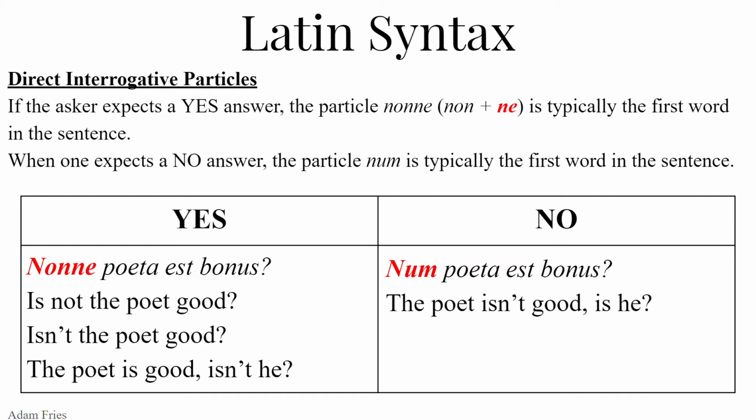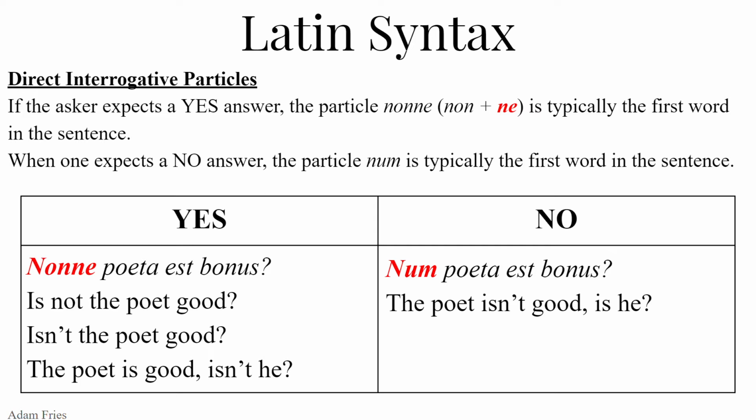Don't call me Shirley. So the particle nonne is typically the first word in a sentence if someone is expecting a yes answer. Now, you don't have to say yes. Do you always say yes when your parents say, you did your homework, right? I mean, if you do always say yes, good for you if you're telling the truth. So when one expects a no answer, they want you to say no, the particle num is typically the first word in the sentence. And here are some examples.